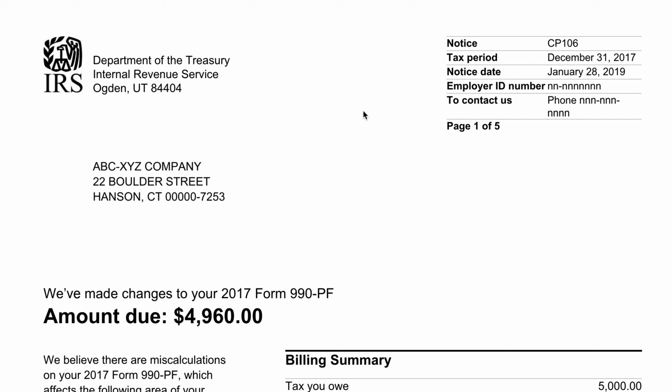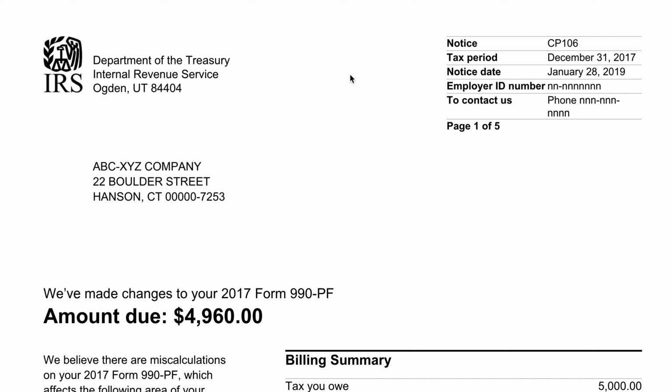The second thing that I'll ask you to pay attention to is the address. This field right here should reflect the taxpayer name and address as properly reported on your tax return. However, if you relocated after filing your tax return, then the IRS is going to send this notice out to the wrong address, and it may take some period of time for it to catch up to you, if it even does.